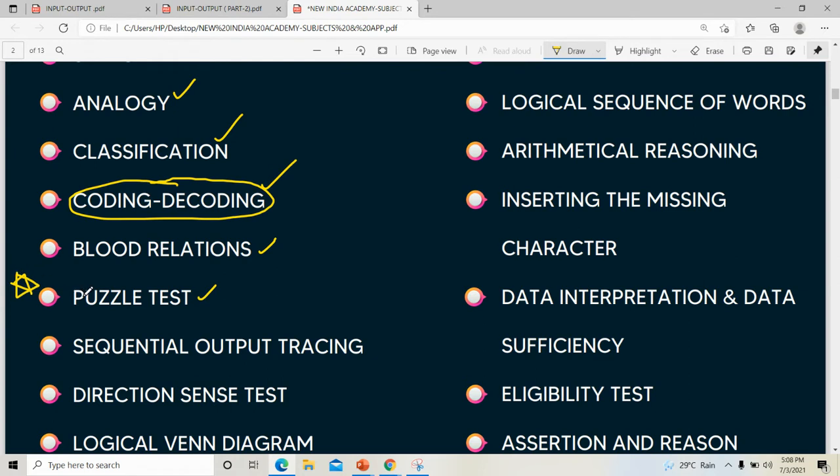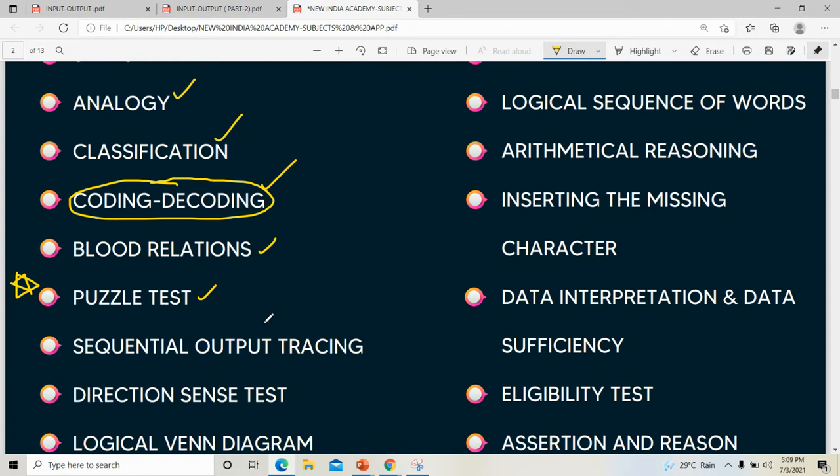If one paragraph is there, then there will be 5 questions related to that paragraph. If we understood that paragraph clearly and make a flow chart or a table, then you can crack the other questions easily.